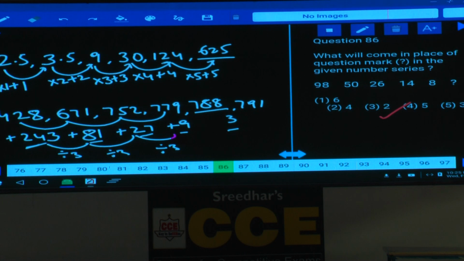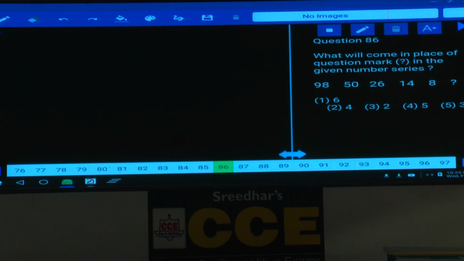Question number 85. Then question number 86. Now in this question number 86, if you observe here, the numbers are in the decreasing order. Whenever the numbers are in the decreasing order, then what should we do? We should always start in the reverse order only. 98, 50, 26 and 14, 8 and the missing number.